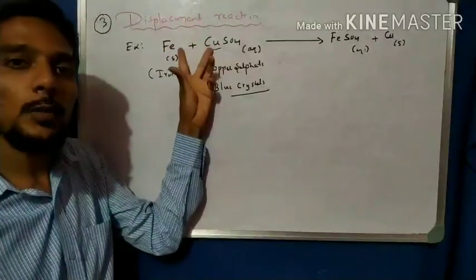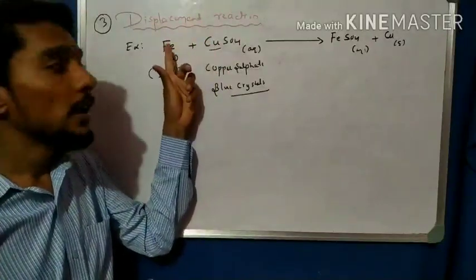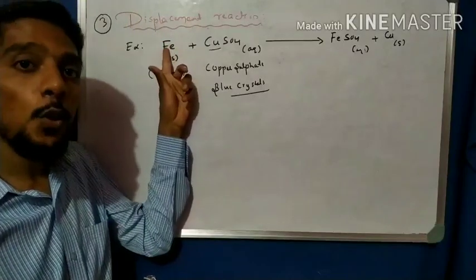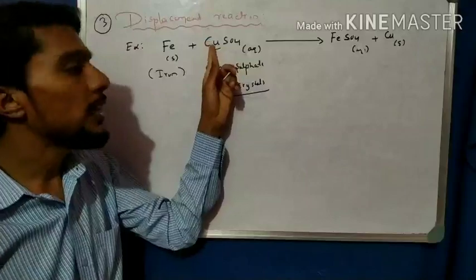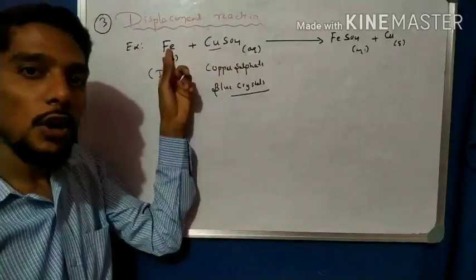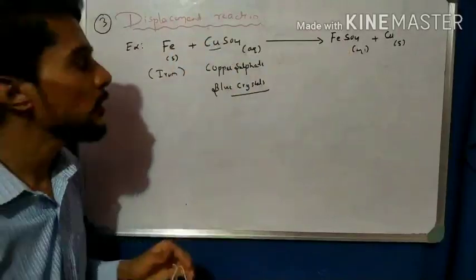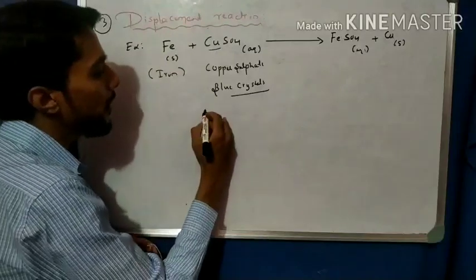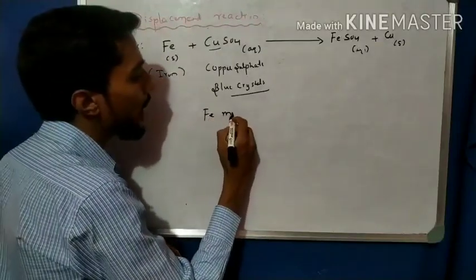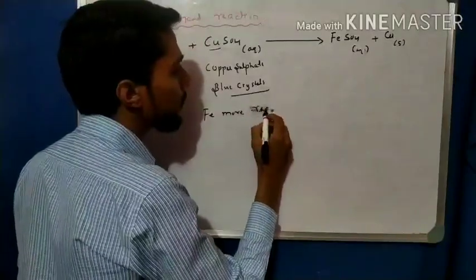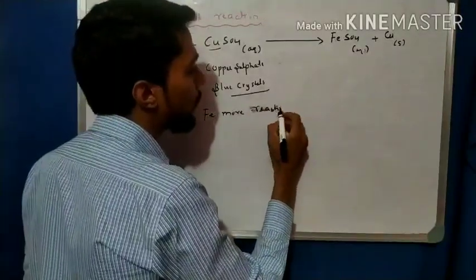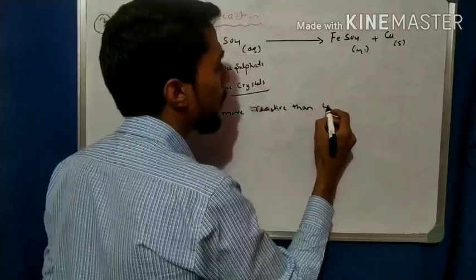This displacement is only possible when Fe is stronger than Cu. This reaction is only possible when the element is more reactive than the salt's element. The salt element is weaker and the element is stronger, and only then does the reaction take place. So this reaction taking place means Fe is more reactive than copper.